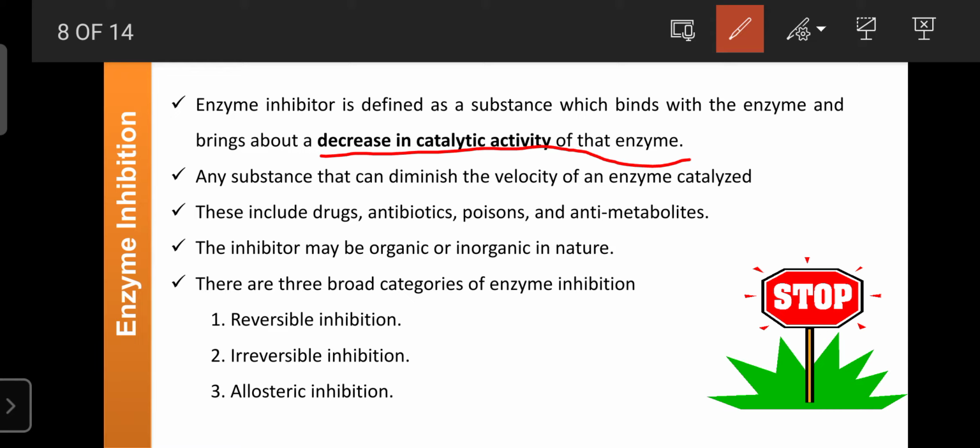So whatever substances are involved in decreasing the catabolic activity of the enzyme are known as enzyme inhibitors.